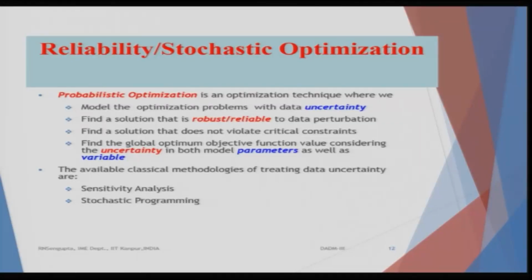Probabilistic optimization is an optimization technique where we model the optimization problems with data uncertainty. We need to find a solution that is robust and reliable to the data perturbations, data fluctuations or data uncertainty which is there. We need to find a solution that does not violate the critical constraints. So, it will be feasible, and based on the feasibility we will get the optimum solution. We need to find the global optimum of the objective function value, considering that uncertainty is in both the model parameters as well as the variables. Model parameters are the p and the variables are the x's.